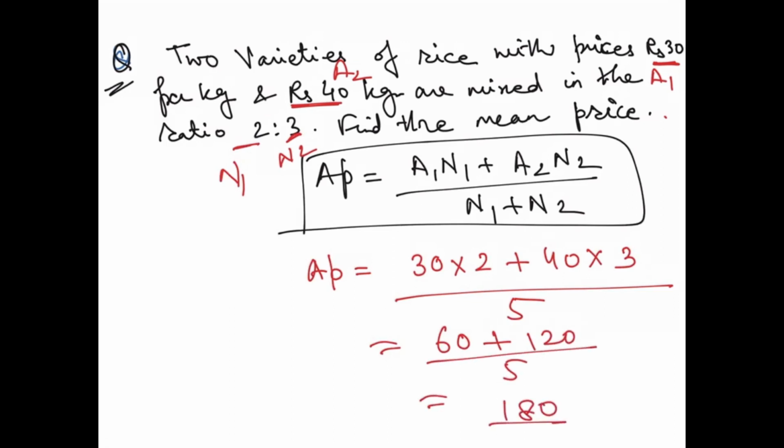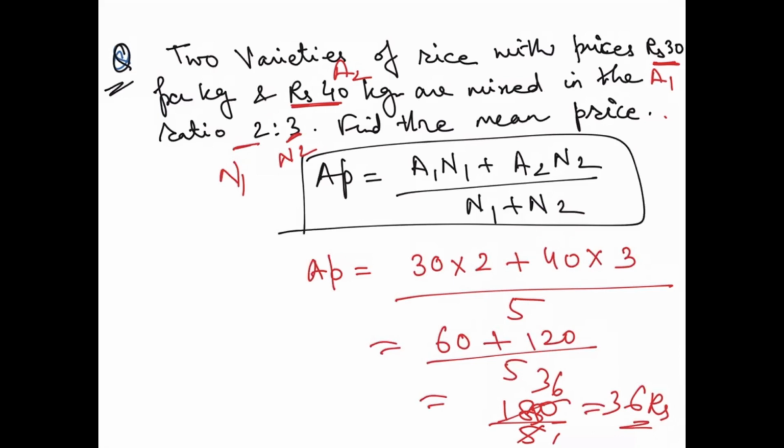This is like 180 by 5, which is 36. Right? So the mean price is rupees 36. Correct? So you just have to substitute the values in the equation.